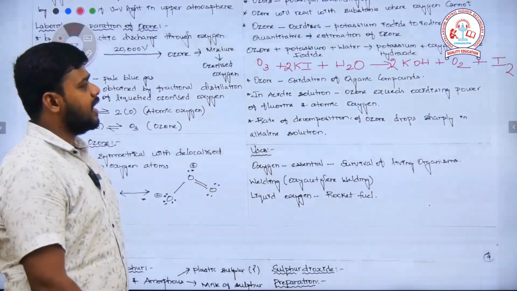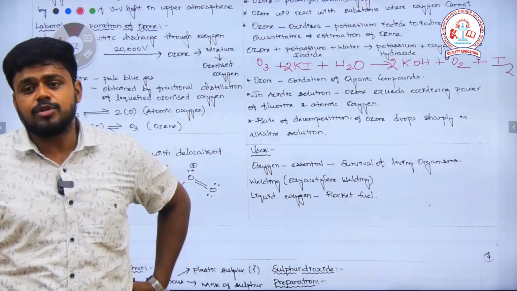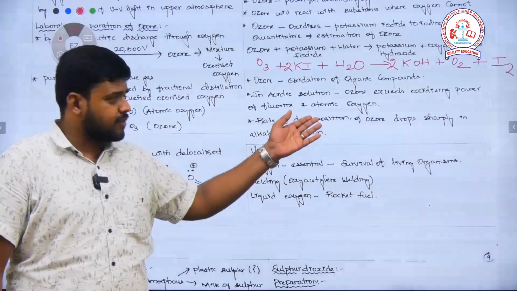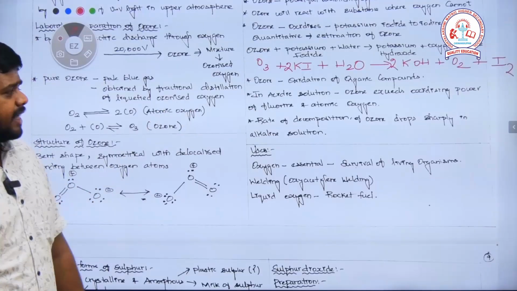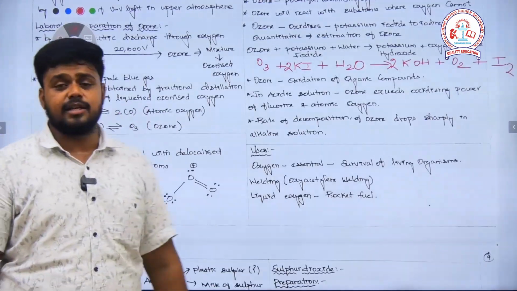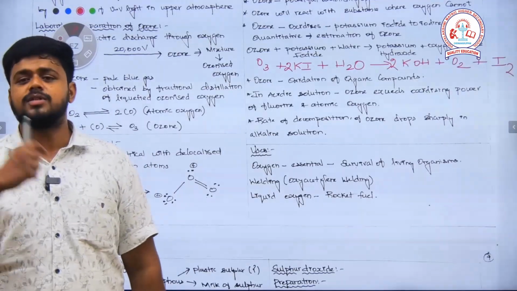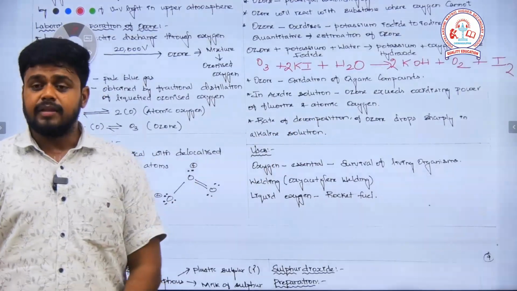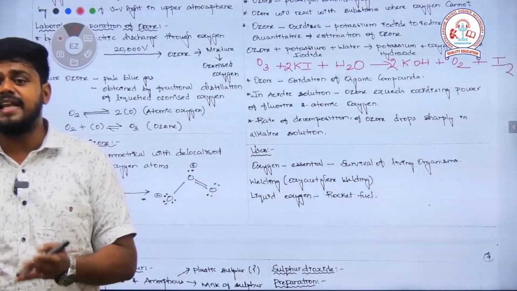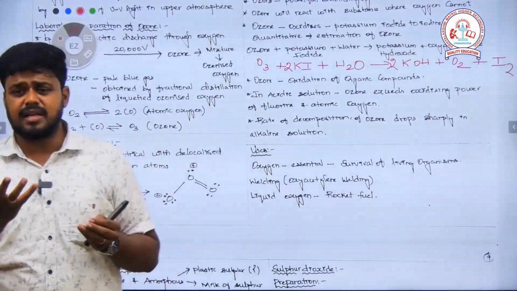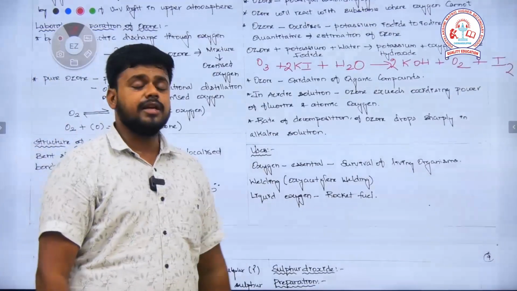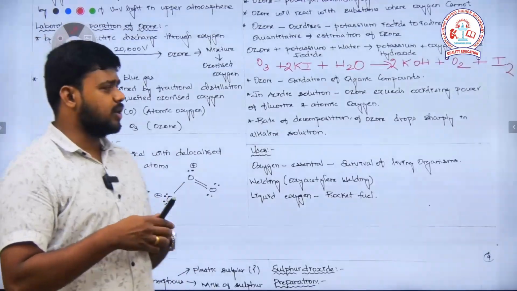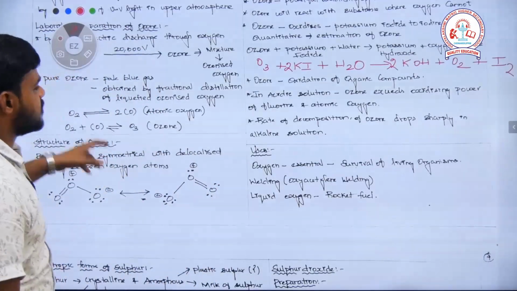Then ozone is used to oxidize organic compounds where oxygen cannot do it. In acidic solution, ozone exceeds the oxidizing power of oxygen as well as fluorine. The rate of decomposition actually drops slowly in alkaline solution, which means in alkaline solution ozone is more stable. So an assertion and reason type of question can be asked from this point. The rate of decomposition of ozone actually drops slowly in alkaline medium, so this can be asked as an assertion. You have to take note of it here. In acidic solution, ozone exceeds the oxidizing power of fluorine as well as molecular oxygen. In basic solution, it is more stable, which means decomposition takes place very slowly there.